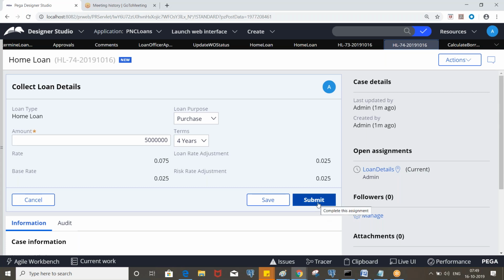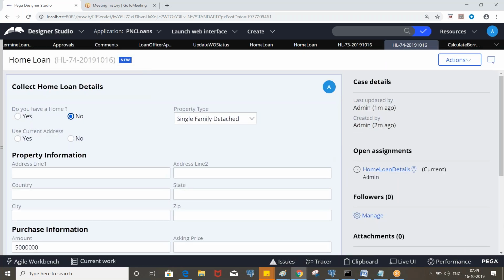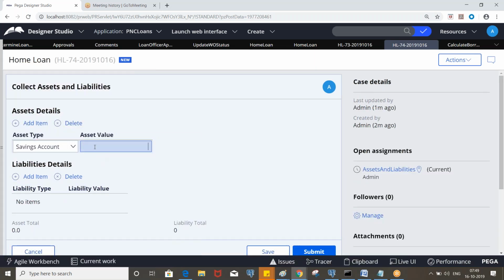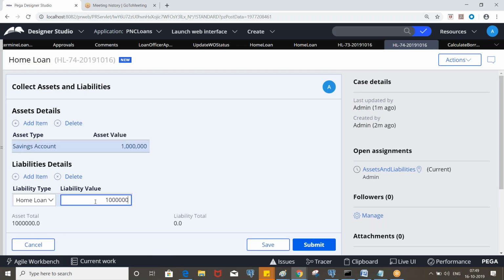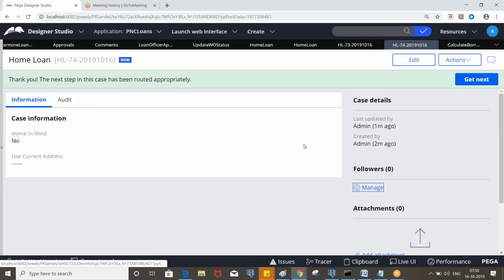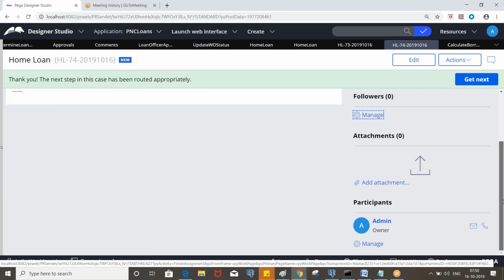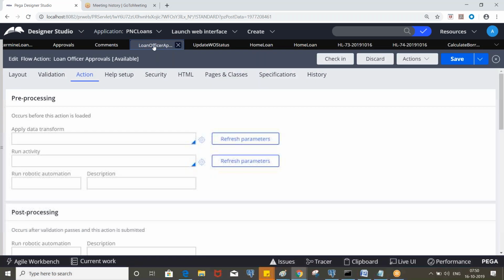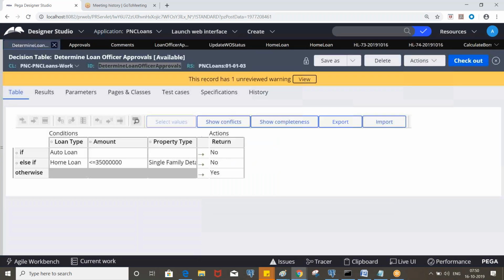Submit, but assets should be more than liabilities, obviously, otherwise again it will go for risky. Now see whether it is going for approvals or not. What happened here? So go to the loan office, go to the approval process.